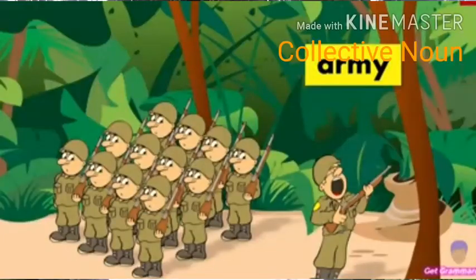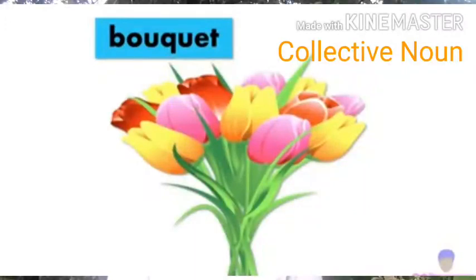Collective noun. Collective noun is the name given to a group or collection of something. For example, an army of soldiers. Here, the word army is a collective noun used for a group of soldiers. A bouquet of flowers. Here, the word bouquet is the collective noun used for a group of flowers or a collection of flowers. Look at some more examples.